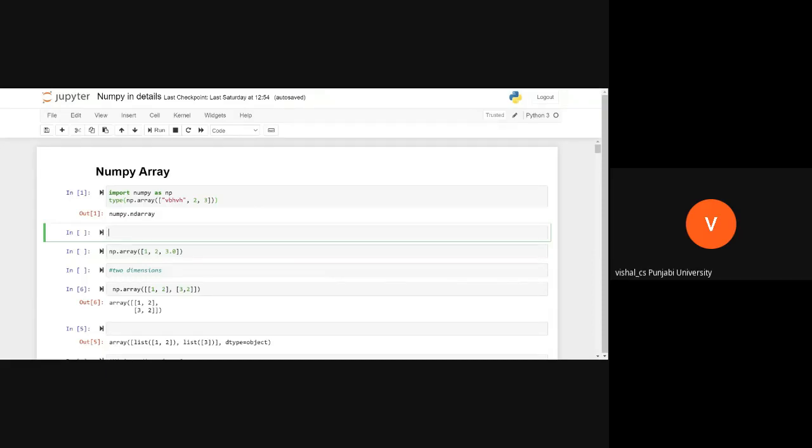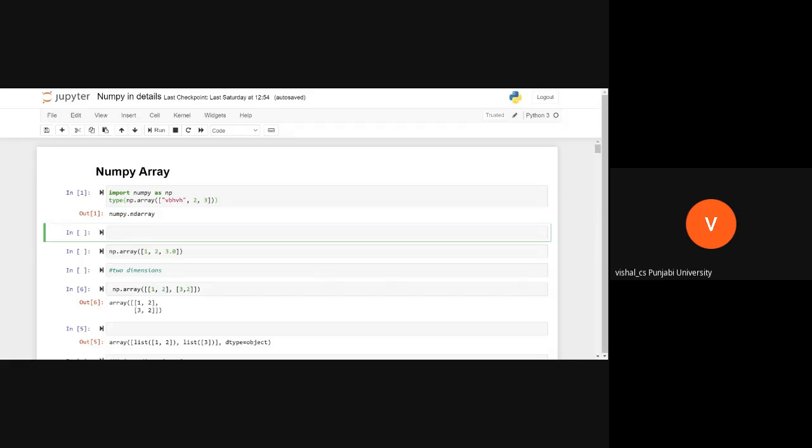We say this is equivalent to MATLAB. Have you ever seen that MATLAB? We usually do numerical computations and statistical analysis with MATLAB. Same is the concern with NumPy. In NumPy, we create arrays, we do matrix multiplication. In MATLAB, the same thing was done. So we say that array belongs to NumPy and list belongs to Python itself. Is it okay? This is the main difference you have to say.